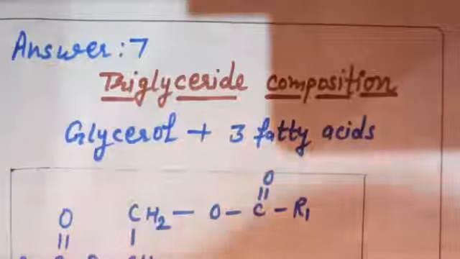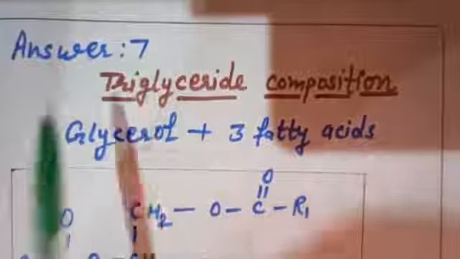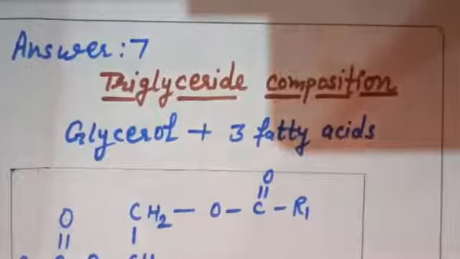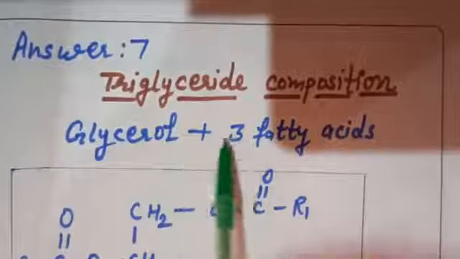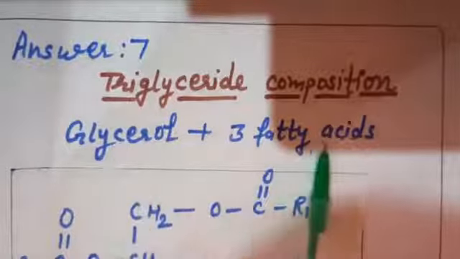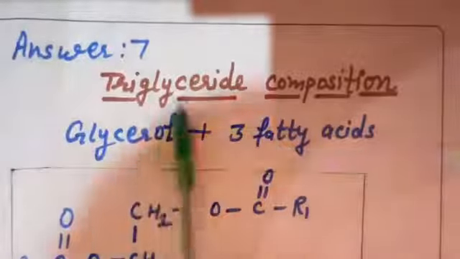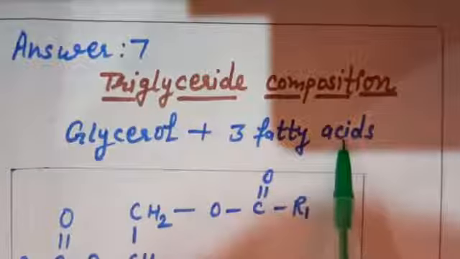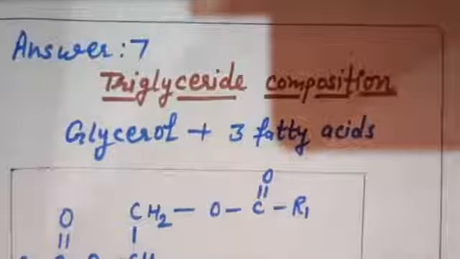Now let's discuss the homework solution of the previous lecture, and this is the answer for question number 7 of NCERT. Here you need to tell the triglyceride composition. So triglycerides are made up of glycerol and 3 fatty acids. When the 3 fatty acids are attached with one glycerol molecule, the structure is called triglyceride. These 3 fatty acids present here can be the same or different.